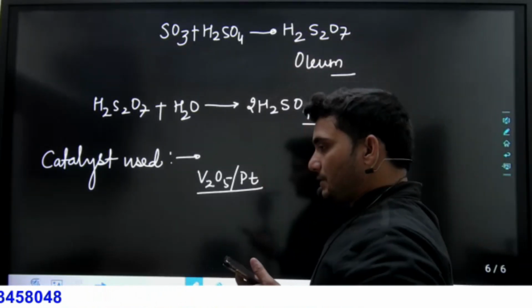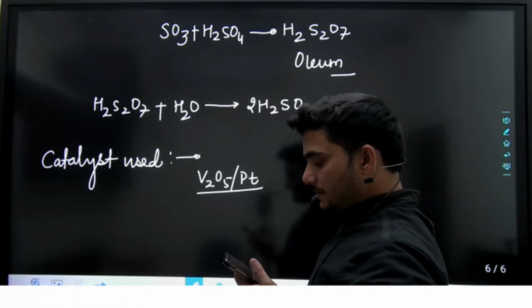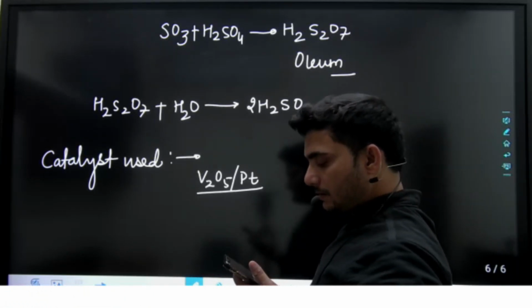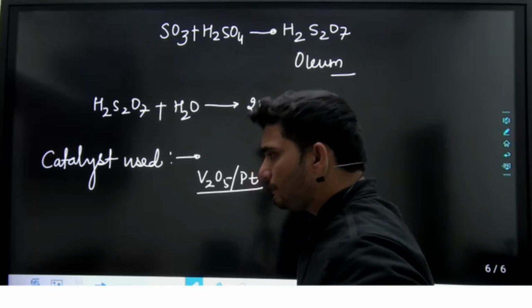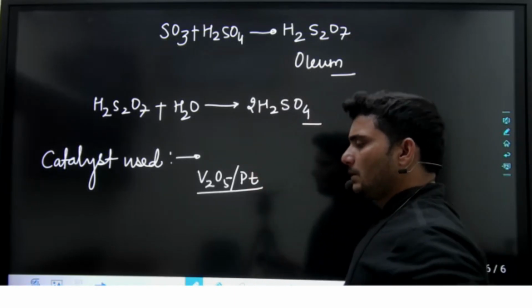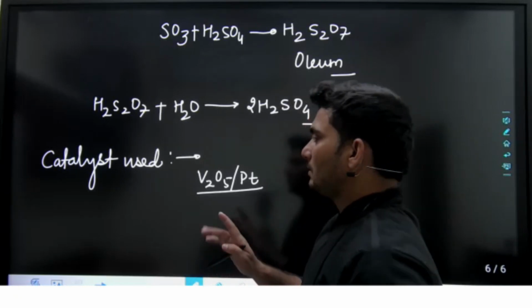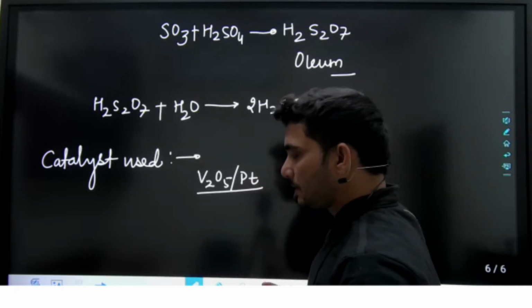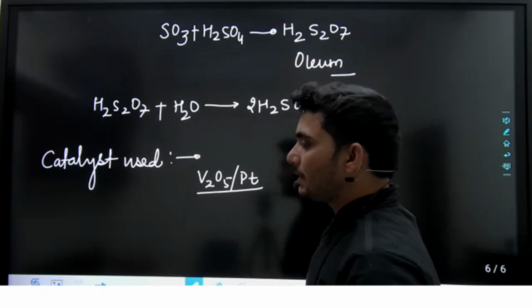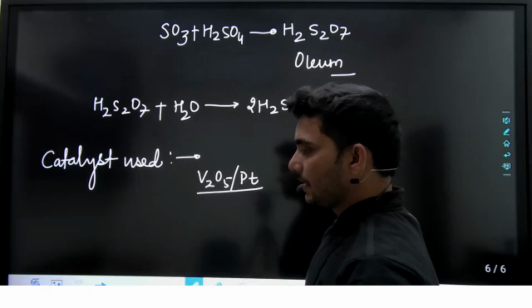Previously platinum was used as a catalyst and its activity is high, but currently why are we not using platinum? The first disadvantage of platinum is that it will make the initial cost very high.